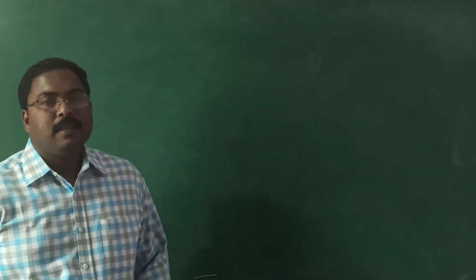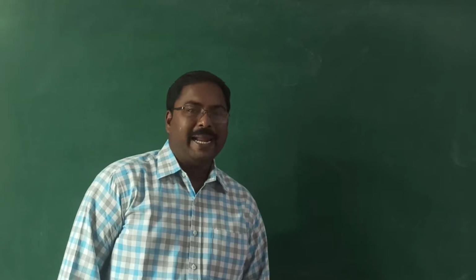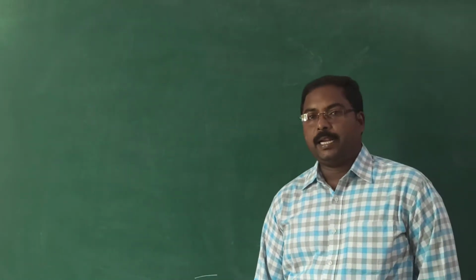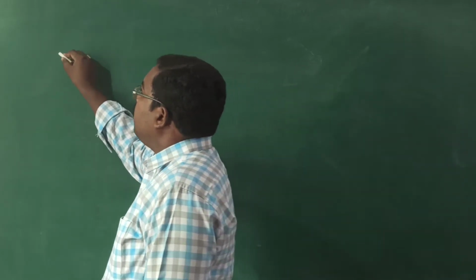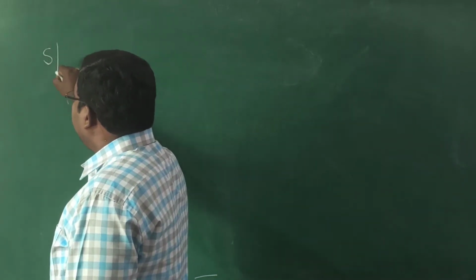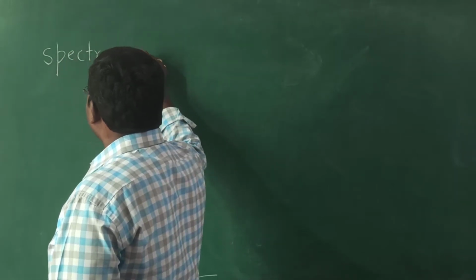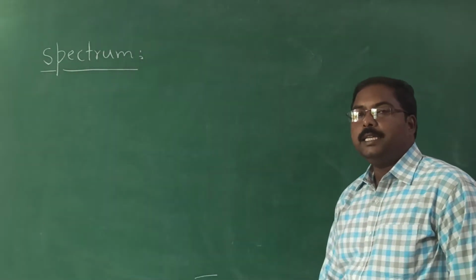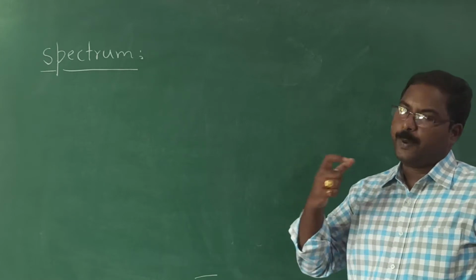Good morning, students. In today's class, we are going to discuss spectrum. In previous classes, we discussed the electromagnetic spectrum. How did we define the electromagnetic spectrum? It is nothing but the arrangement of different electromagnetic radiation in the increasing order of their wavelength or decreasing order of their frequency. That is known as the electromagnetic spectrum.